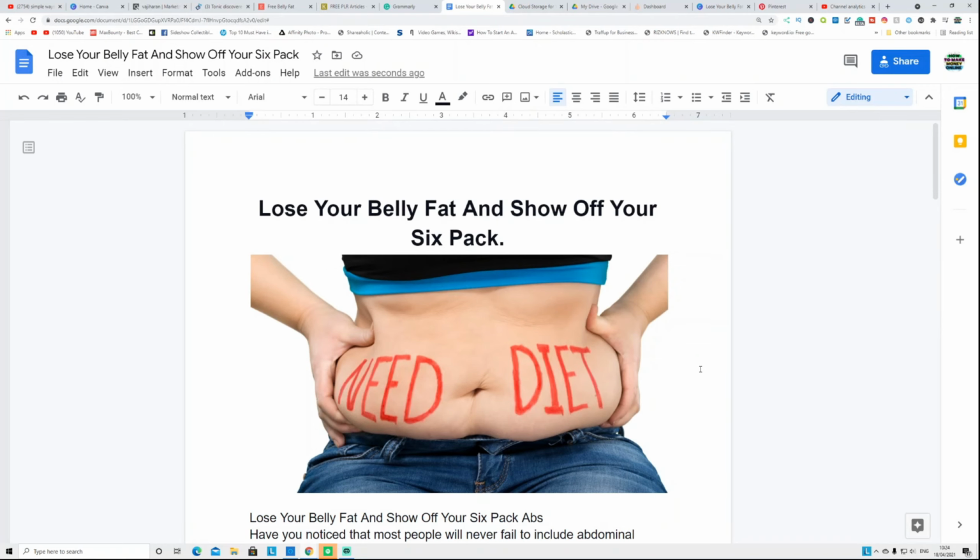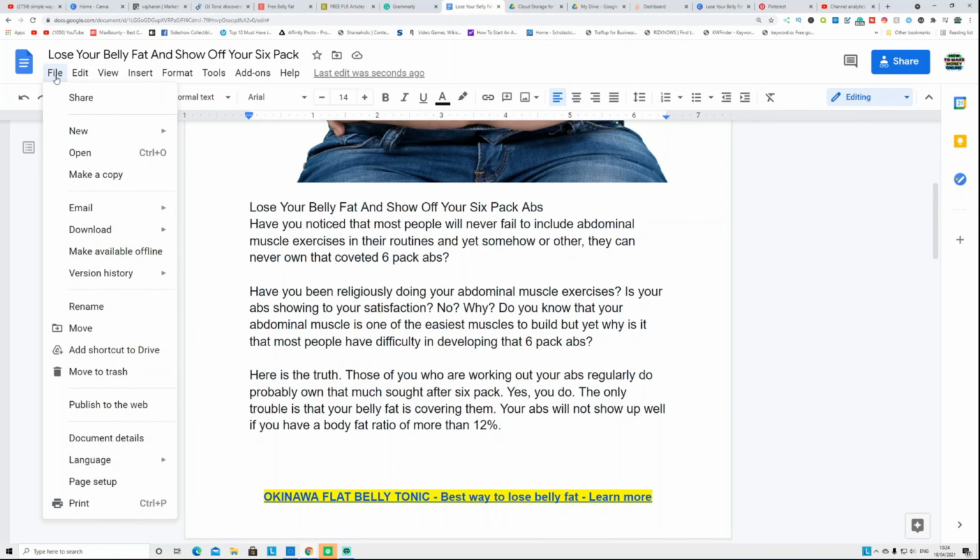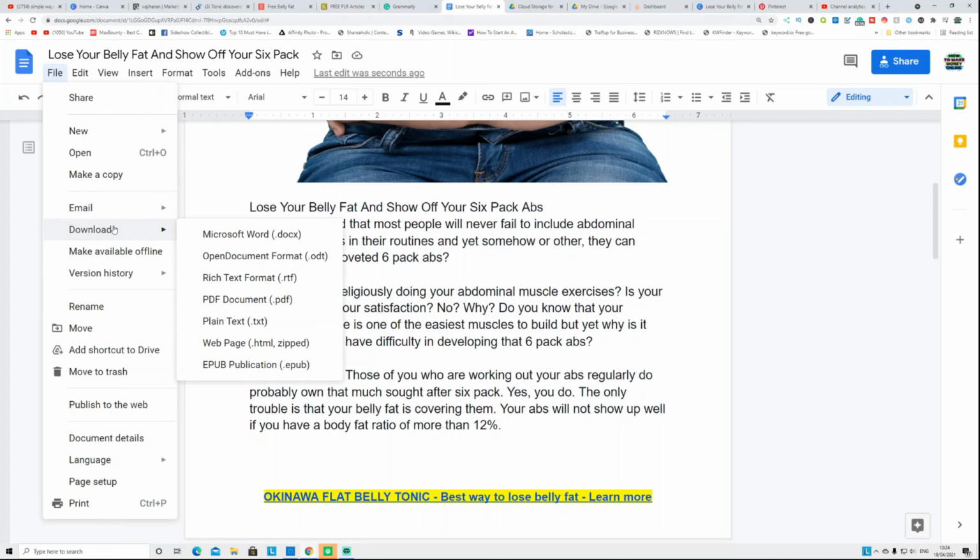Now you can share this Google document. The problem with this is if they click this link, it won't open. It's not a clickable link. So what you have to do, you have to convert this document into PDF. Click File, and you're going to download that as a PDF. After you download that as a PDF, you're going to use another Google product.